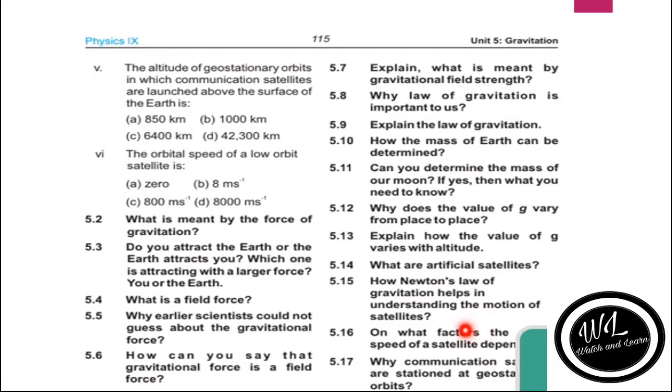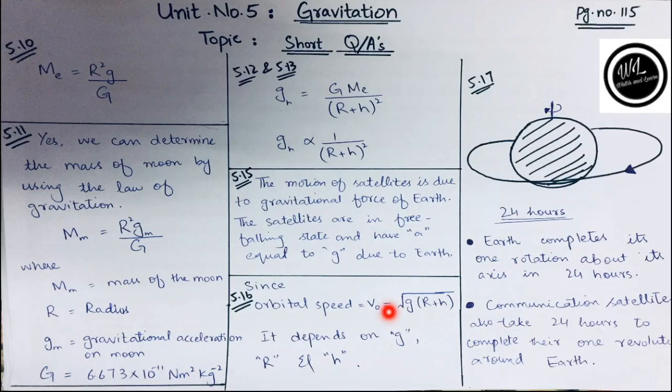5.16. On what factors does the speed of a satellite depend? As we know the formula of orbital speed, that is v_o equals under root of g(r plus h), where g is the gravitational acceleration, r is the radius, and h is the height. So orbital speed depends upon these three factors.